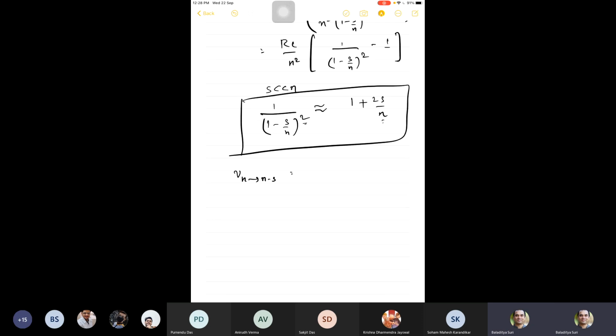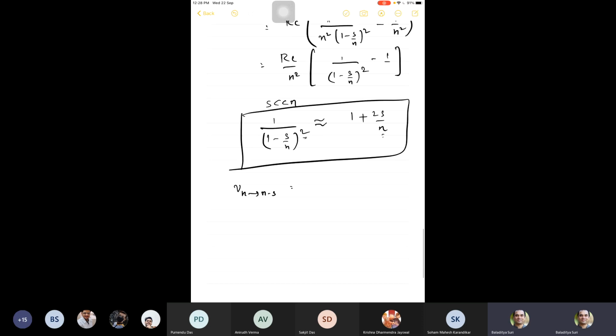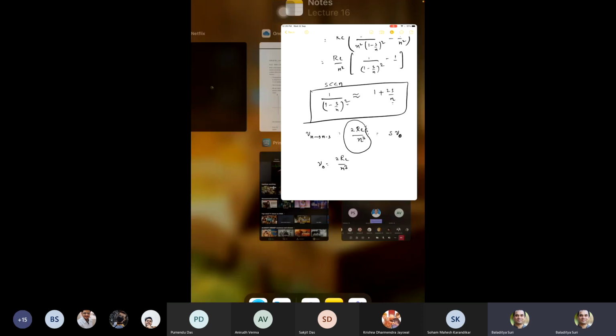the frequency emitted when the atom makes the transition from n to n minus s is 2RC s by n cubed. Okay. Now, if you observe this, this has a structure of s times some nu naught, where nu naught is 2RC by n cubed.